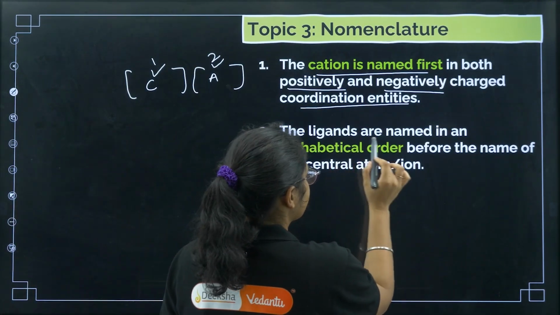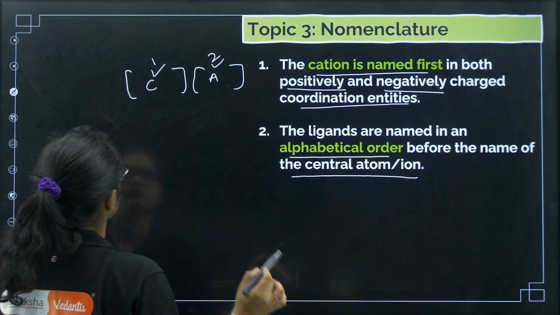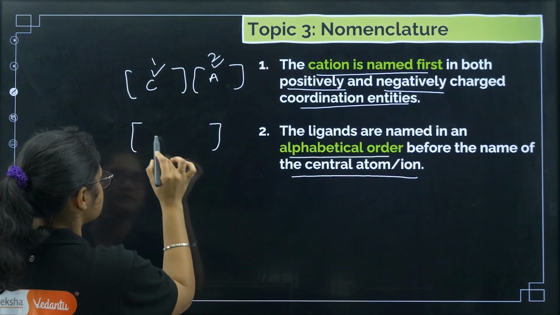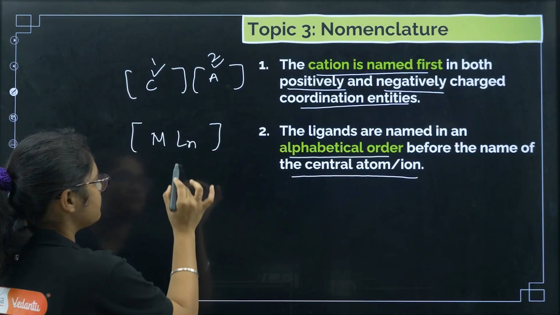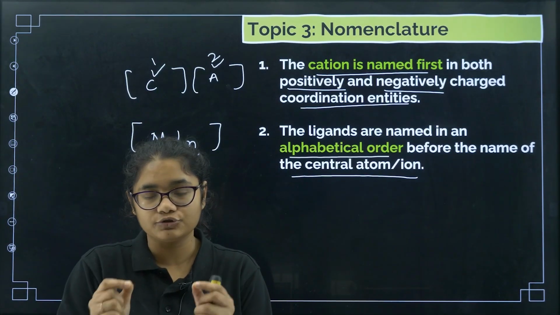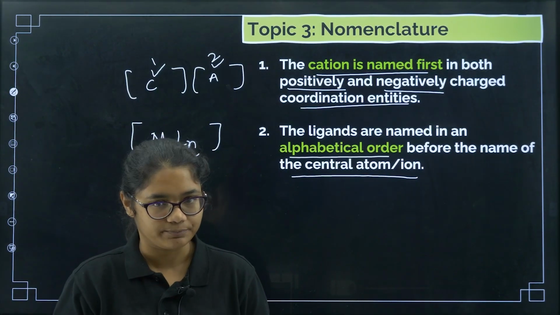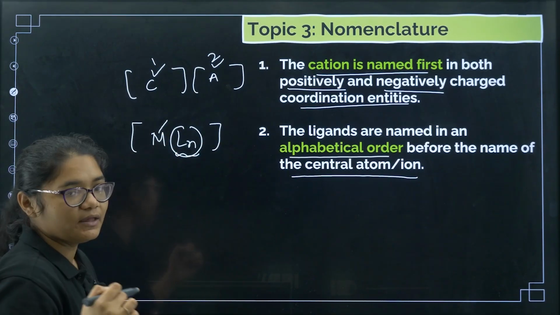Now first, the ligands are named in alphabetical order before the name of the central atom. So if you see in one coordination entity, what is there? Metals are there and then ligands are there, right? So the rule says that first we should name the ligands, and if there is more than one ligand, the ligands should be named in alphabetical order. Okay, so after naming the ligands, we need to name the metals.